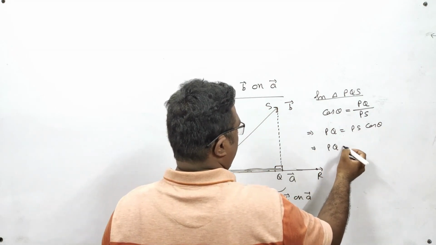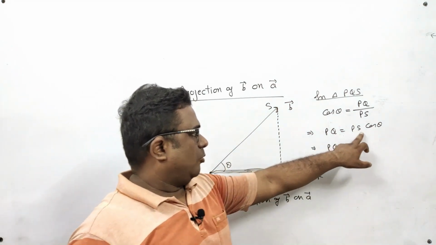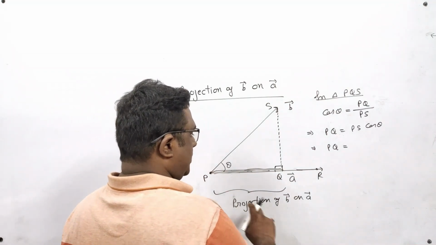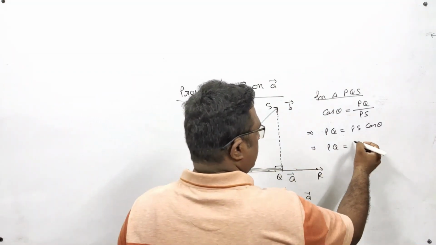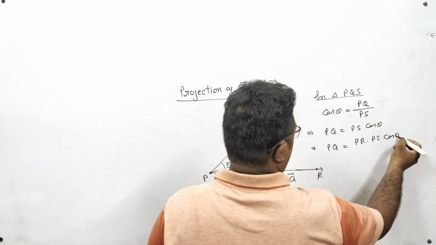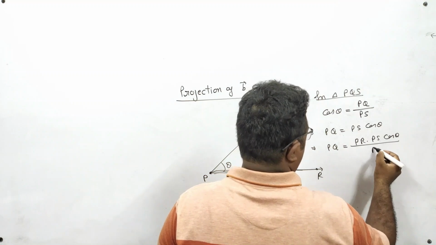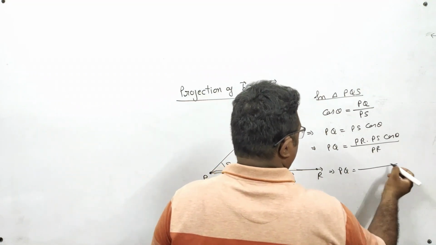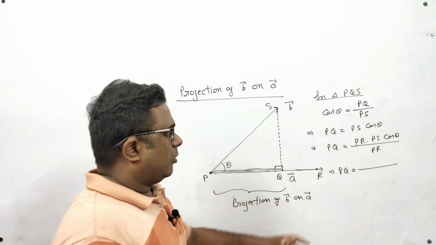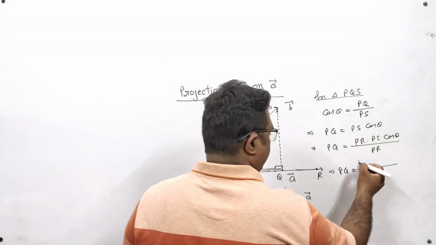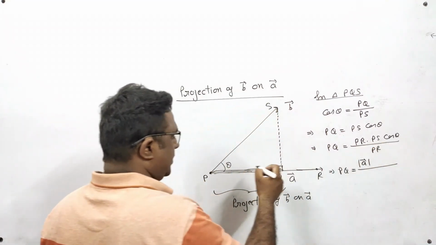Implies that PQ is equal to, now in this portion I am multiplying and dividing by PR. So PR into PS cos theta upon PR. What is PR? PR is actually the magnitude of A vector. What is PS?